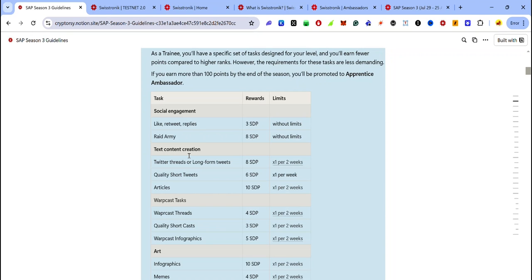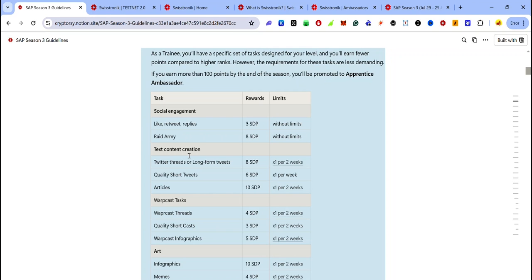So Swisstronik needs as many ambassadors as possible to spread the word about what they're doing. But if you don't meet the minimum criteria for being an ambassador and they see promise in you, you will be assigned the trainee ambassador role. During the season, you will be given less complex tasks compared to the other ambassadors so that you can learn the ropes and be promoted to an apprentice ambassador. It's more like an intern who needs a little while to catch up with the employees who have gotten a strong footing in the organization.